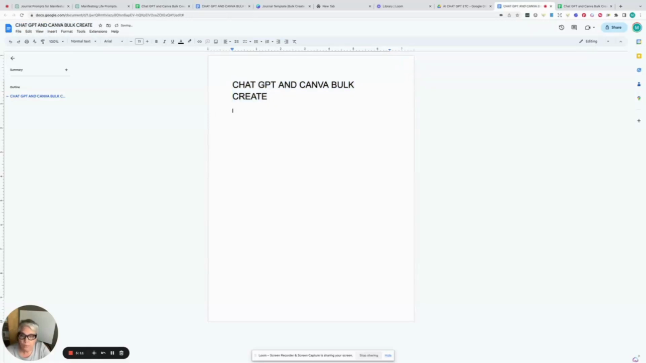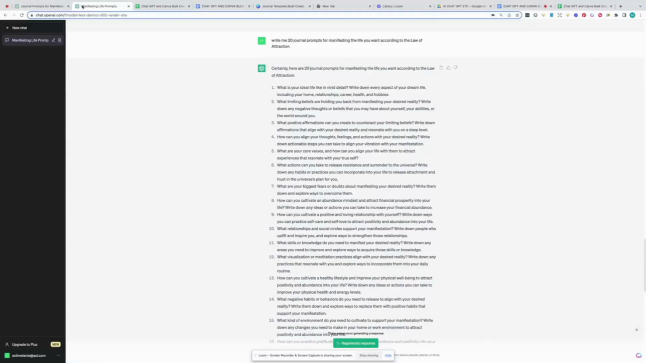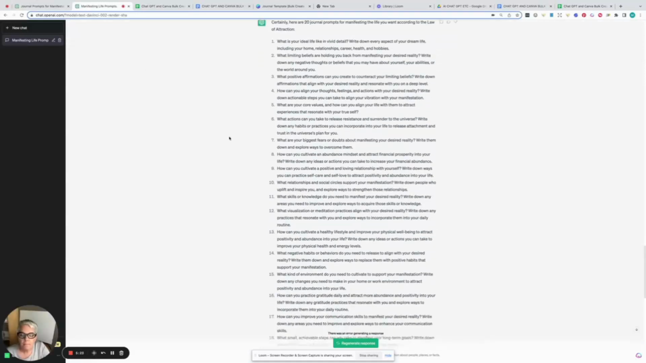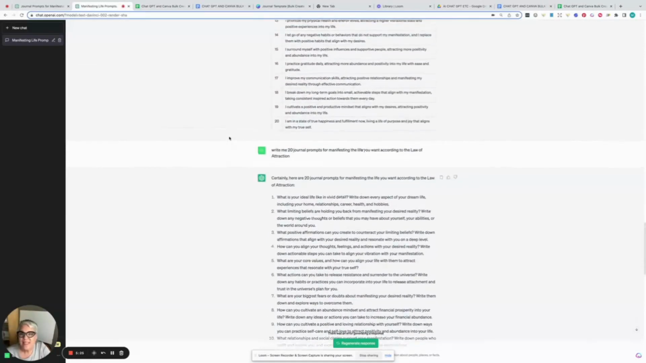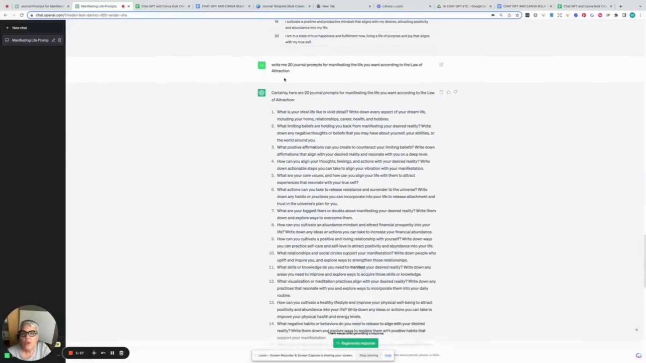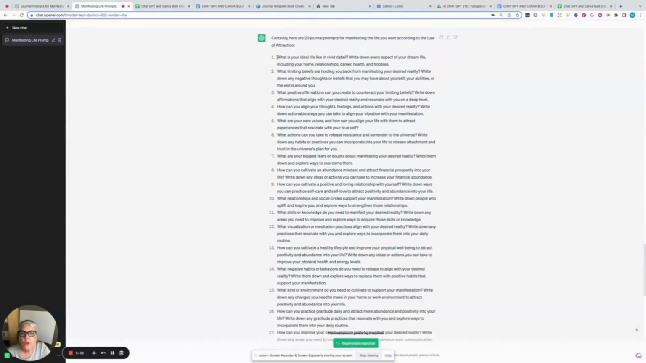So yay. All you need to do is just follow those steps. That's all you need to do. Then, next step, we're going to go back to our ChatGPT responses. When I asked it to write me 20 journal prompts for manifesting the life you want according to the law of attraction, here they are. I'm not going to worry about the numbers. They're numbered 1 through 20.